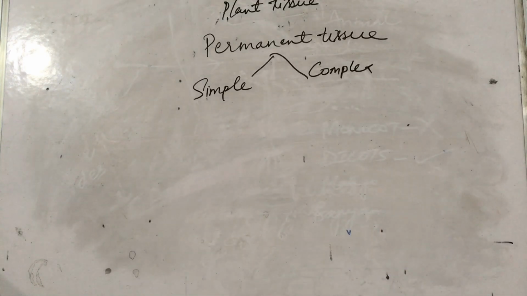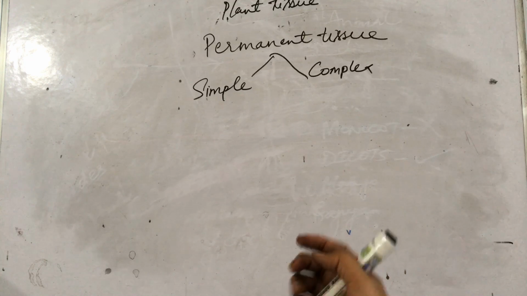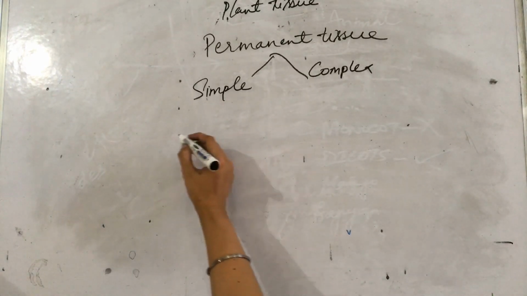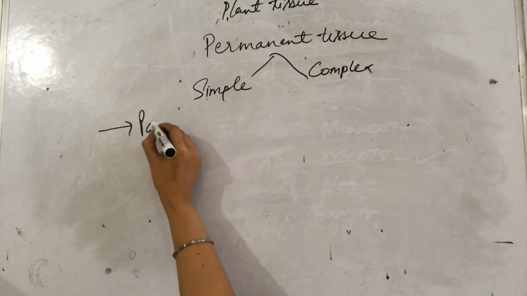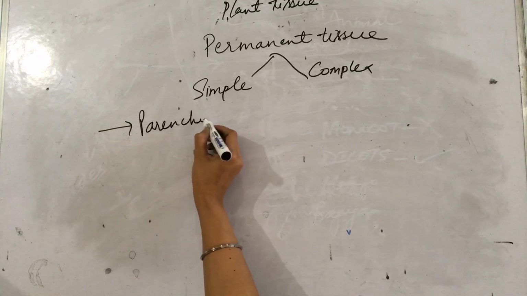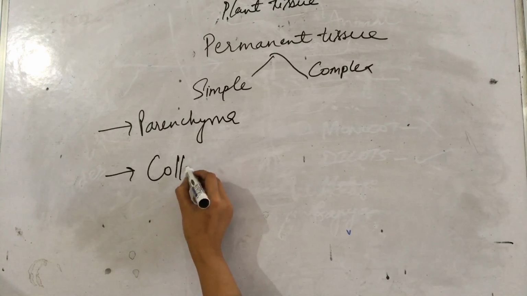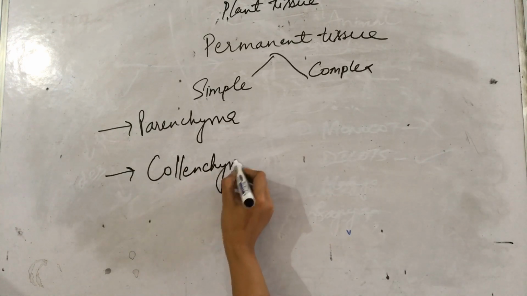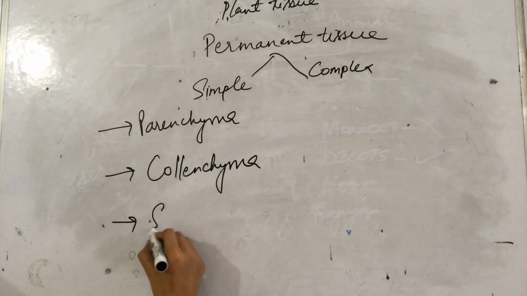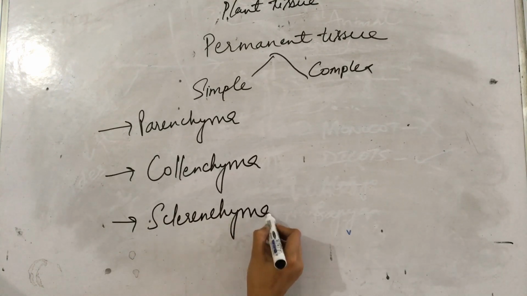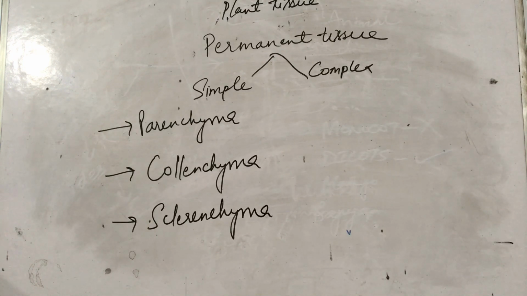Firstly, we'll deal with simple permanent tissue. The simple permanent tissue is of three types. Number one is parenchyma, then collenchyma, and then sclerenchyma. It is of three types: parenchyma, collenchyma, sclerenchyma.